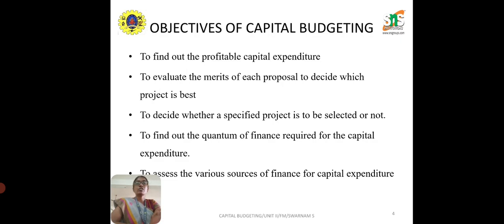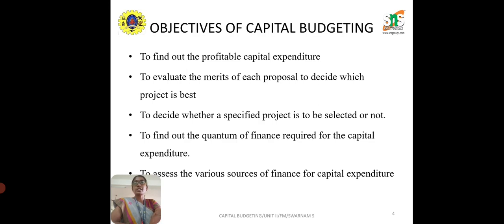I should also be very clear about the quantum of finance which is required for a particular capital budgeting, and also assess what sources are available for mobilizing the capital for undertaking the capital expenditure. All this is the objectives of capital budgeting.